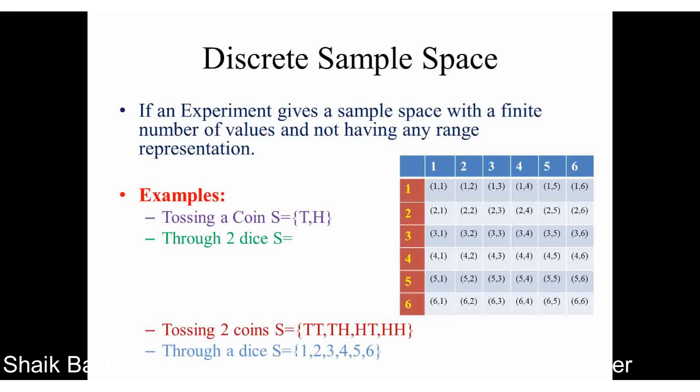The simple examples are tossing a coin, where we expect tail and head. They are discrete in nature. Throwing 2 dice, the S we have here is also discrete in nature. Tossing 2 coins or throwing a dice, these all come under the discrete sample space.